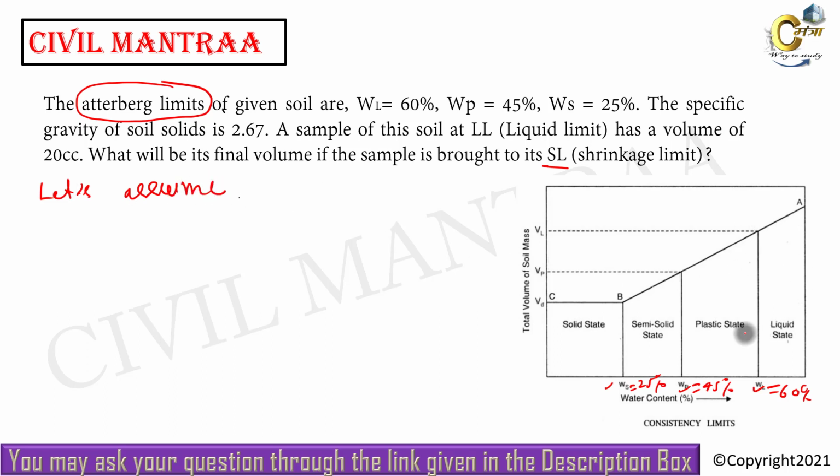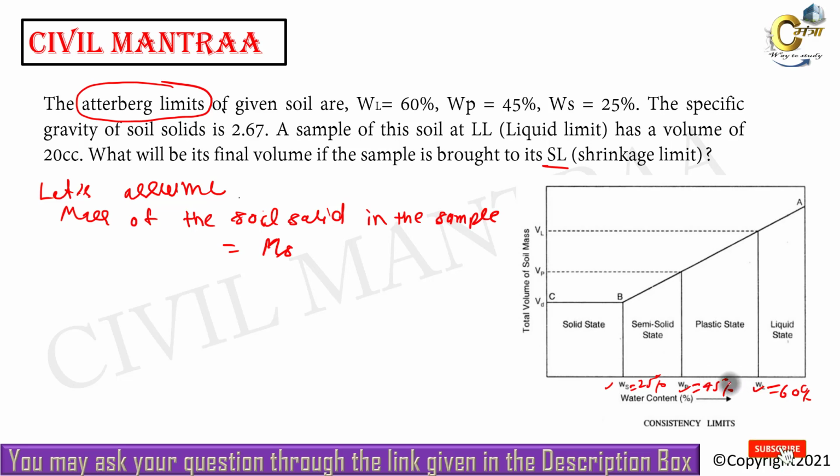Let us assume the mass of the soil solids in the sample. How much would be the mass of the solids in the sample? It is assumed as the mass of the solids, which we can denote as Ms. We know the liquid limit is given as 60%, and liquid limit means the water content at liquid limit, which is the mass of water divided by the mass of solid, equal to 0.6.